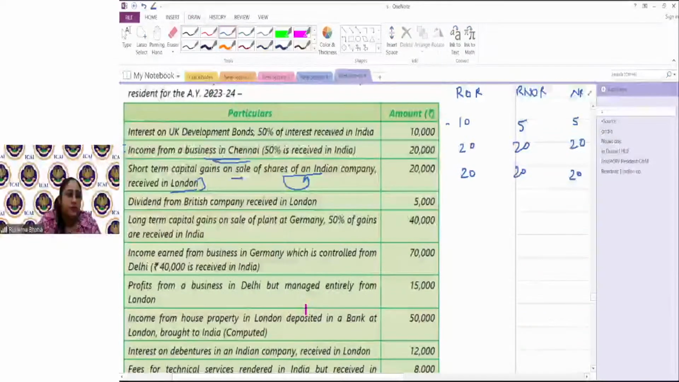Now, dividend received from a British company, received in London. First of all, is it income deemed to accrue or arise in India? Is it getting generated from India? No. Deeming provisions according to? No, because the company is British. Had it been an Indian company, it would have been taxable for all. So it would not be taxable for non-resident. It would not be taxable for RNOR. It would only be taxable for my ROR.